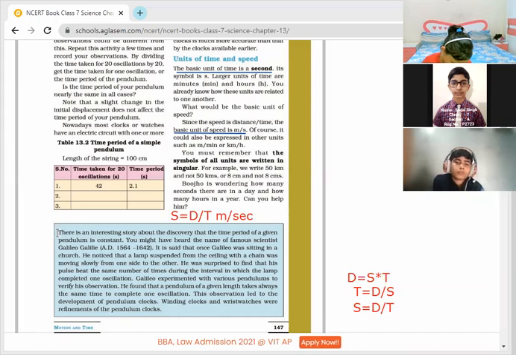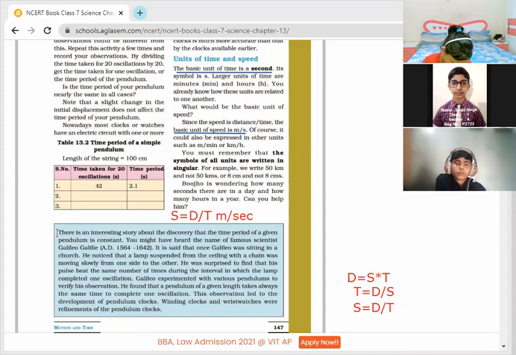There is an interesting story about the discovery that the time period of a given pendulum is constant. You might have heard the name of the famous scientist Galileo Galilei, 1564 to 1642. It is said that once Galileo was sitting in a church, he noticed that a lamp suspended from the ceiling with a chain was moving slowly from one side to the other.